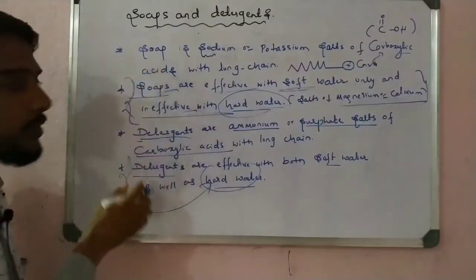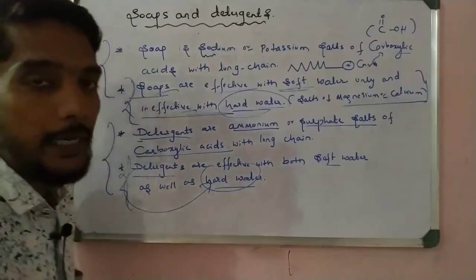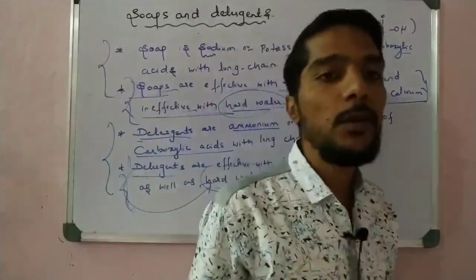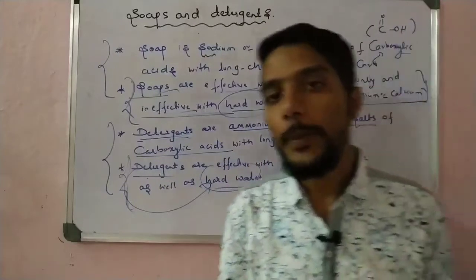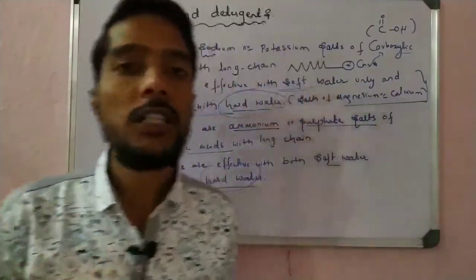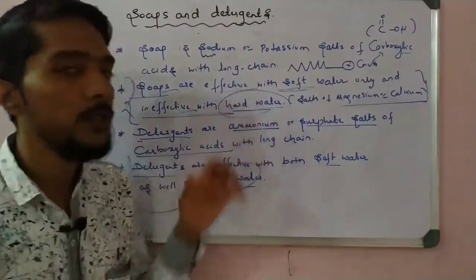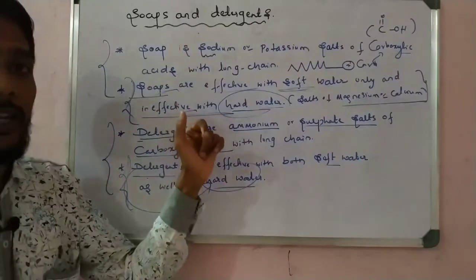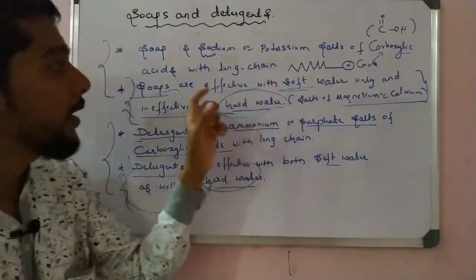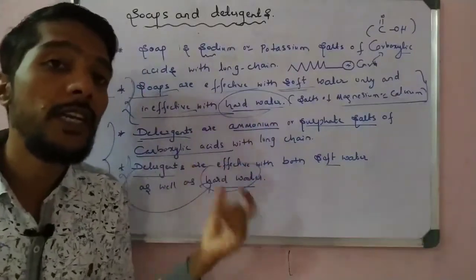So these are four points. Two points are about soap and two points are about detergent, and these two points are nothing but the difference between soap and detergent, right? So this is the basic information and basic knowledge about soap and detergents. In 10th class, this information is enough for you. Which type of chemicals are present, which acid is present, in which water soap is effective, and in which water detergents are effective.